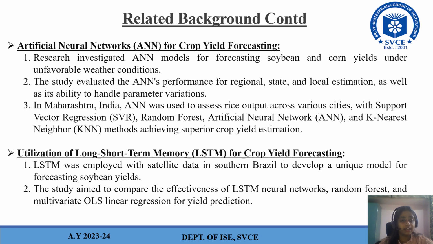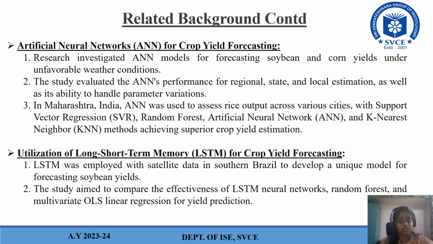Next, I'll be discussing artificial neural networks, that is ANN, for crop yield forecasting. Research investigated ANN models for forecasting soybean and corn yield under unfavorable weather conditions. The study evaluated the ANN performance for regional, state, and local estimation as well as its ability to handle parameter variations.